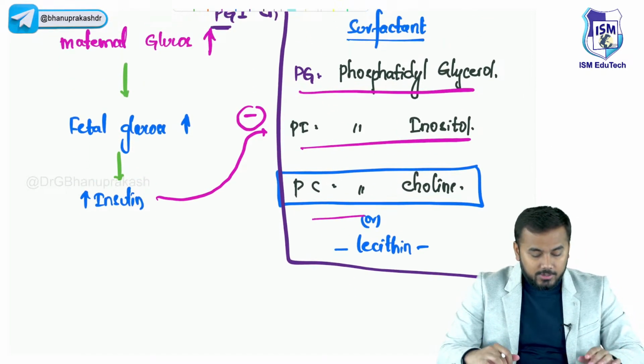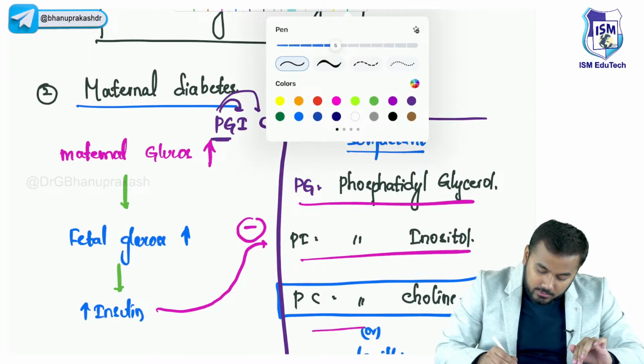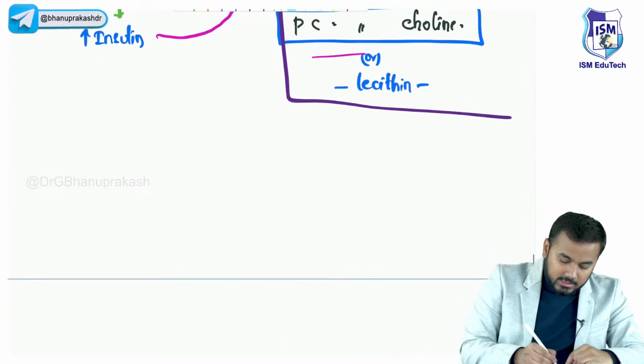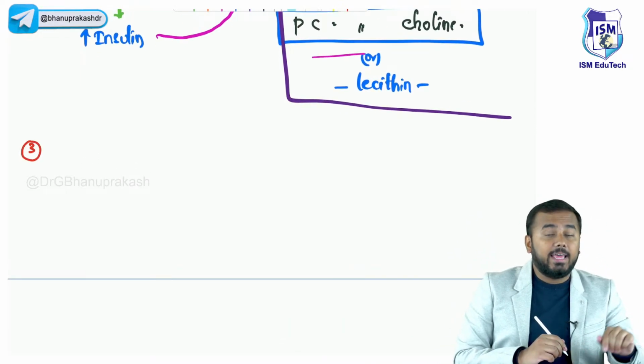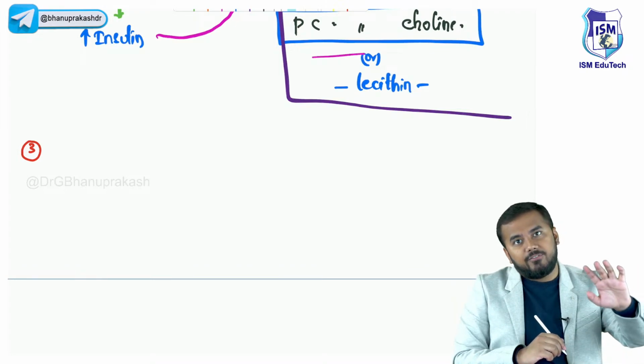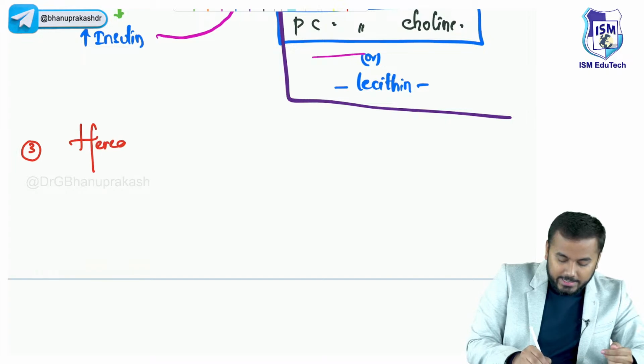So all of you understood? So this is all you need to know regarding maternal diabetes. Okay. Now after this, the third important etiology we will discuss is hereditary. Hereditarily also there is a deficiency of surfactant. Okay. So hereditary.